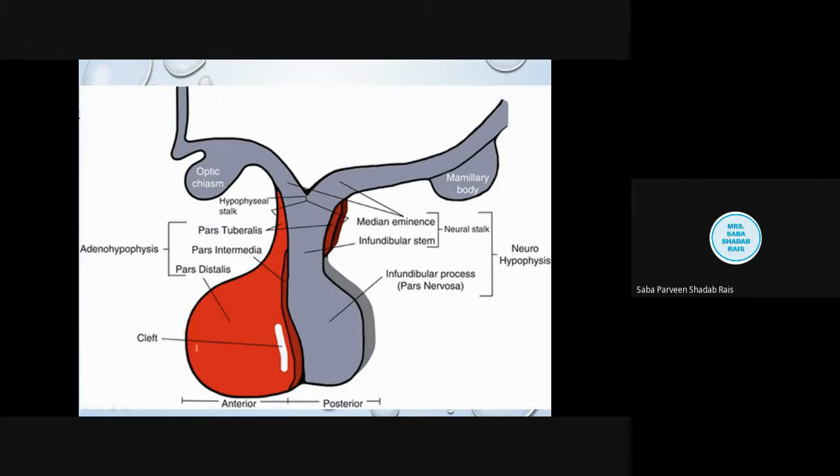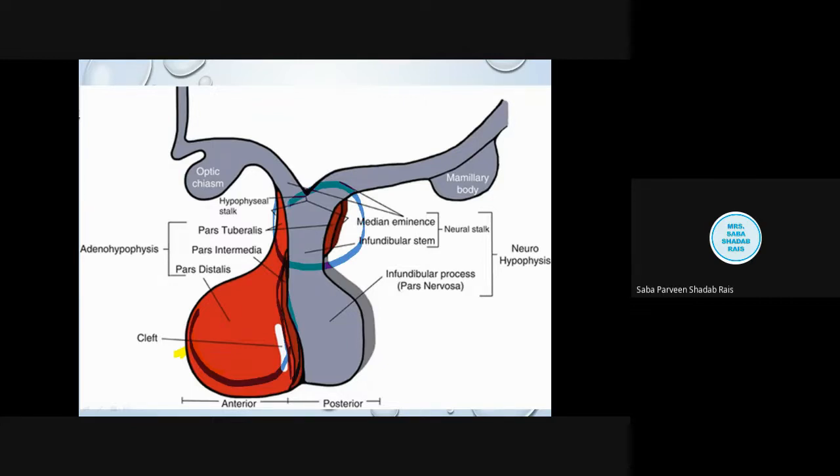This is your pars distalis. Okay, so this is your pars distalis part, and thereafter the intermediate part. This is the intermediate, the connection between the adenohypophysis and the neurohypophysis. And see the part which is covering the stalk, the hypophyseal stalk system. This particular part is called the pars tuberalis. Okay.